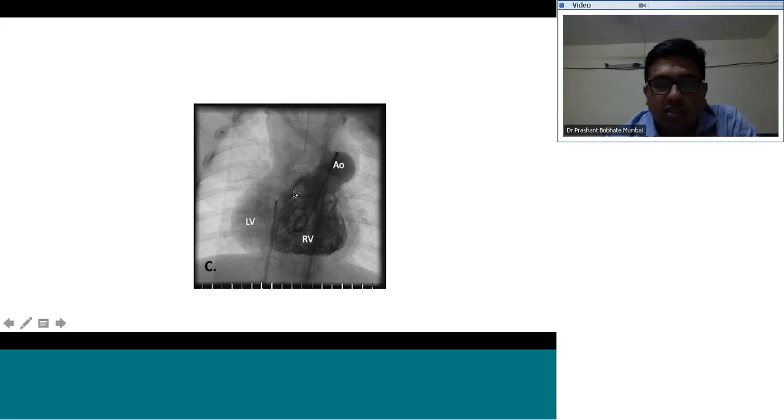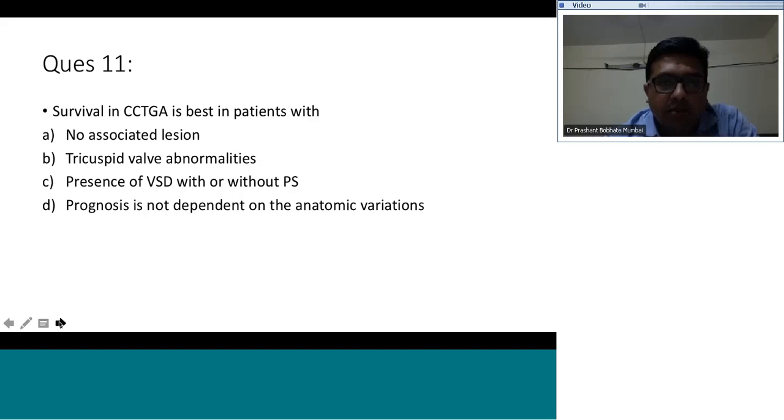So you see this interventricular septum is intact in this patient. So this is a retrograde angiogram from the aorta. So this is the L malposed aorta going into the right ventricle, and this is an injection, and the interventricular septum is beautifully seen. This is not seen in the patient with a normal heart. In a normal heart, the interventricular septum is more oblique. So that is why you have to use left anterior oblique view to profile the interventricular septum. However, in CCTGA, you can use the AP view and the AP cranial view, which will give you the best profilation of the interventricular septum.